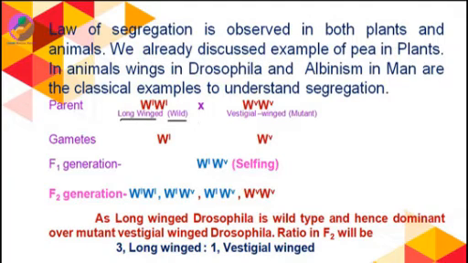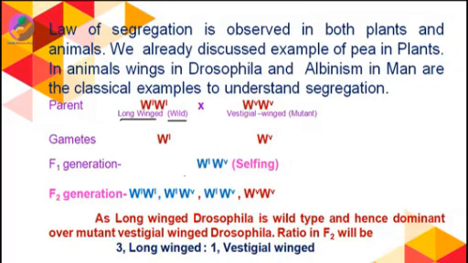When they are allowed to cross, they will produce gametes. This will produce WL, this will produce WV. In the F1 generation a hybrid will be formed, WL, WV. This hybrid is again long winged wild. Why? Because WL is the dominant character here. So in the F1 generation they will produce WL, WV, long winged heterozygous offspring Drosophila. When they are allowed to self-fertilize